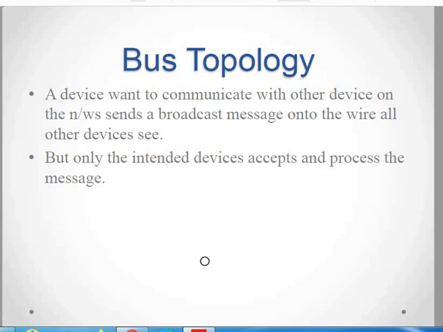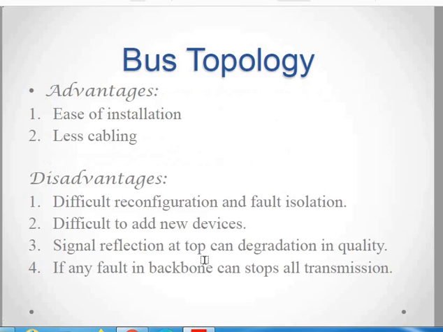It simply broadcasts a message on the wire, and other devices see whether that message is for them or not. If it is not for them, they ignore it, and the intended device accepts it and processes it.